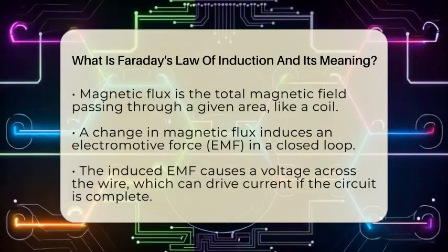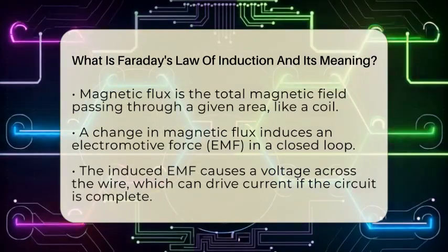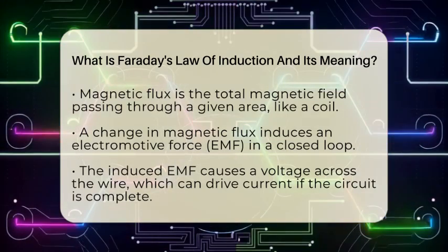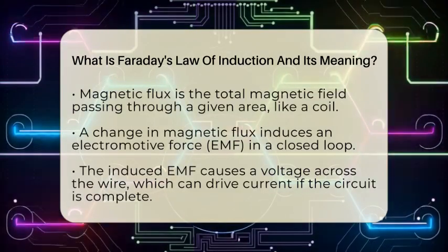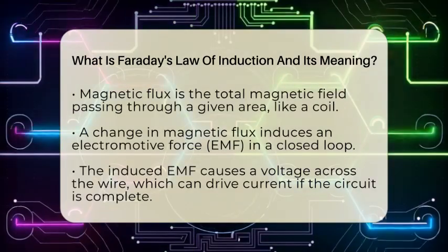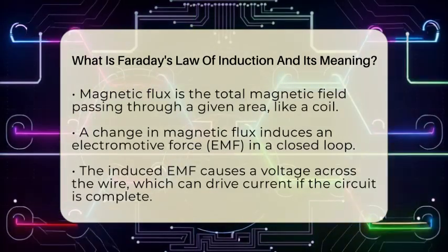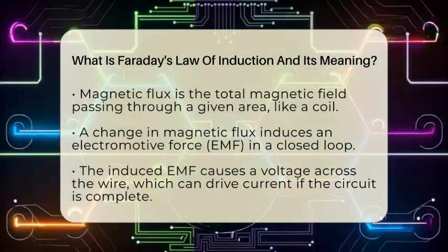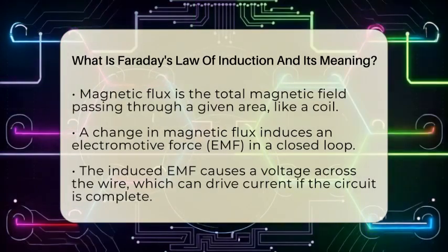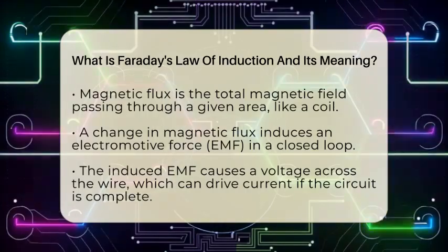This law has two main parts. First, when a conductor or coil is exposed to a changing magnetic field, an EMF is generated. If the conductor forms a closed circuit, this EMF causes a current to flow. Second, the size of the induced EMF depends on how quickly the magnetic flux changes. Faster changes mean higher voltages.